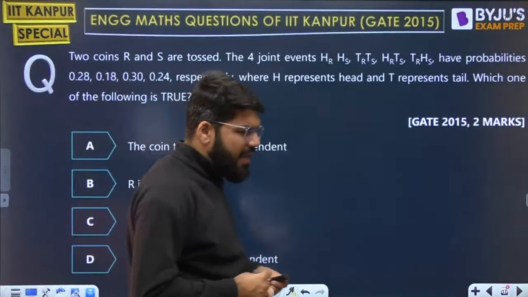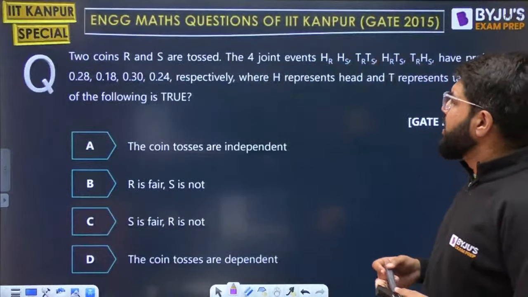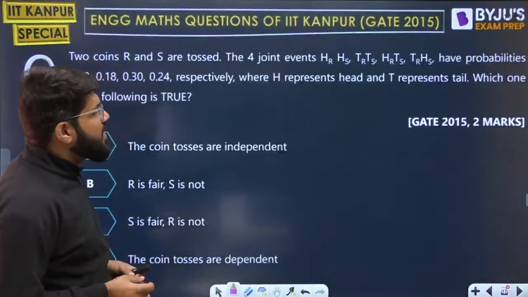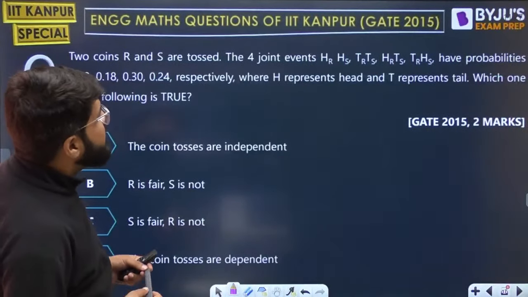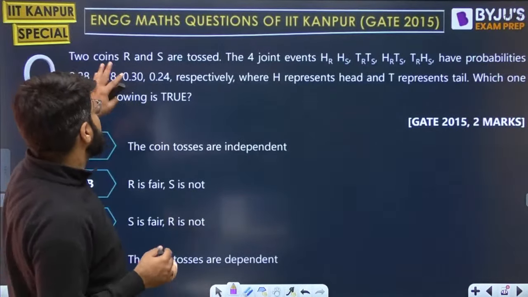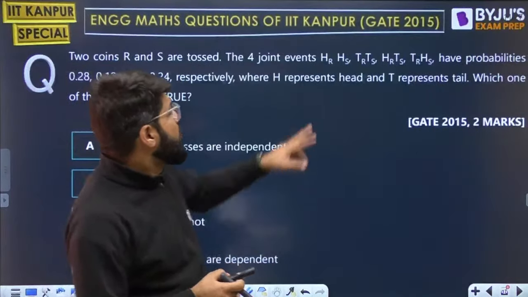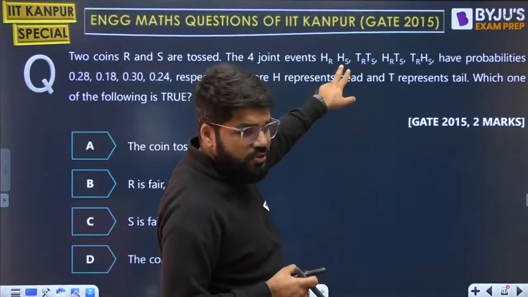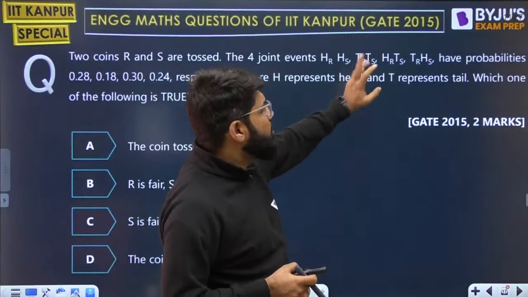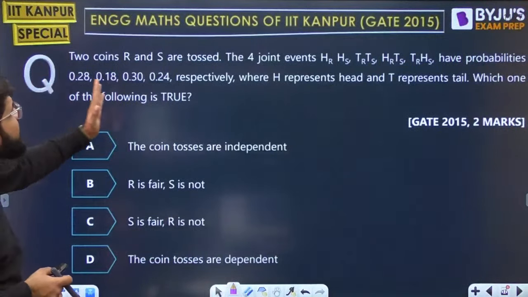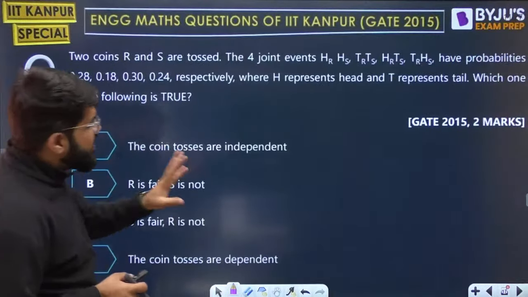Two coins R and S are tossed. The four joint events HRHS, TRTS, HRTS, TRHS. That means there are two coins, and H and T of course are head and tail. So head on the R coin, head on the S coin, tail on the R coin, tail on the S coin. They have given four joint events and their probabilities, where H is the head, T is the tail.